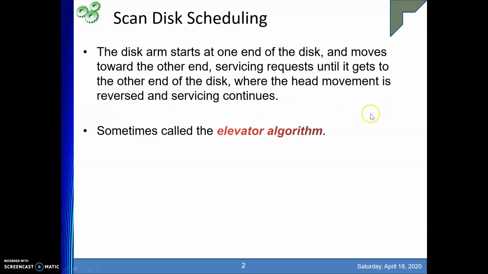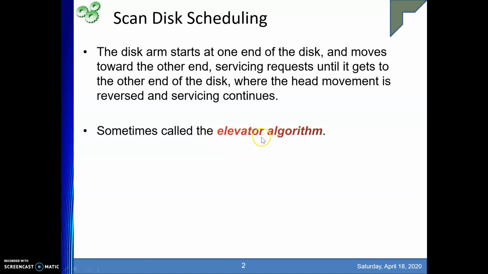You will move till the end, and on the way, whatever requests are there, you are going to service them, and after reaching the end you are going to return back. In your return journey, if any request is there, you will continue servicing, right? So this is similar to our elevator algorithm.